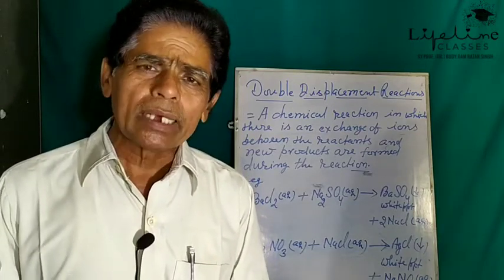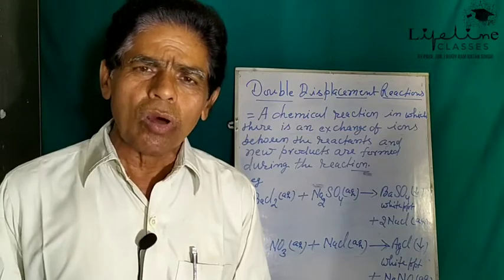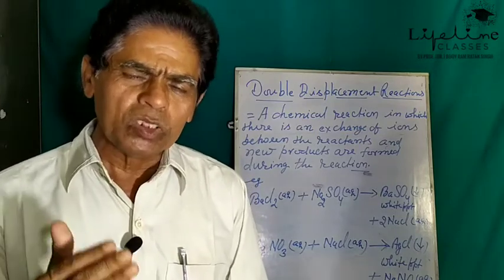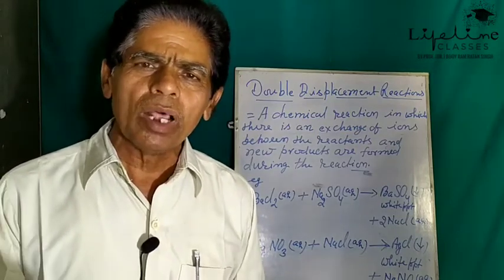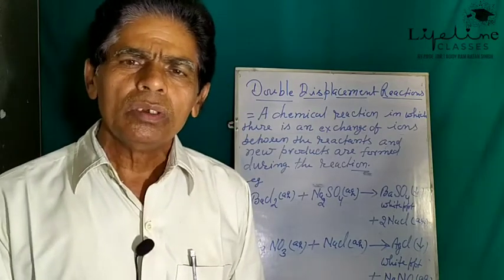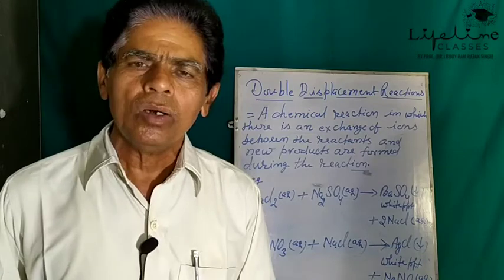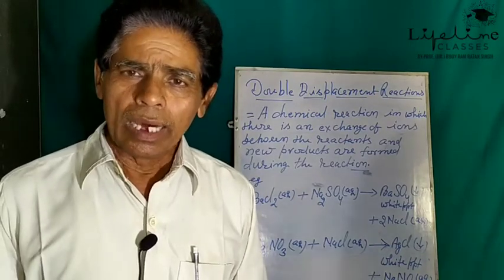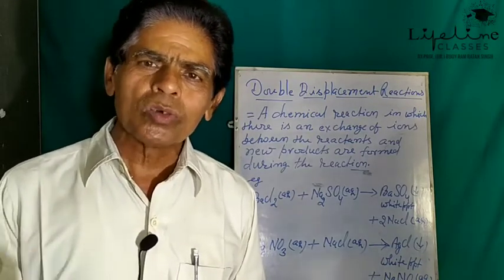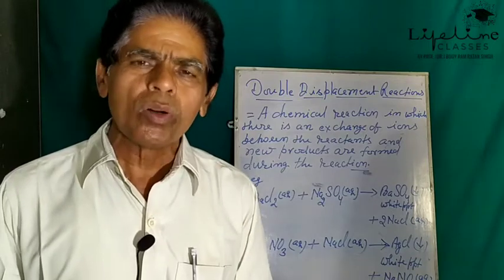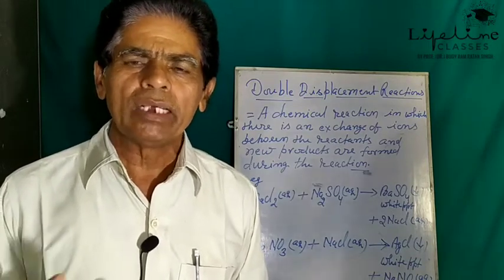Now, the relative reactivity depends on the ease with which a particular metal loses its electrons. So, the higher the tendency to lose electrons from the outermost shell of the atom, the more is the reactivity of metals.